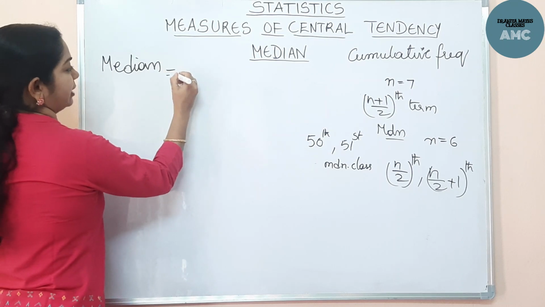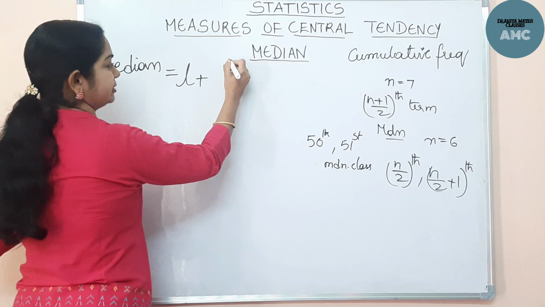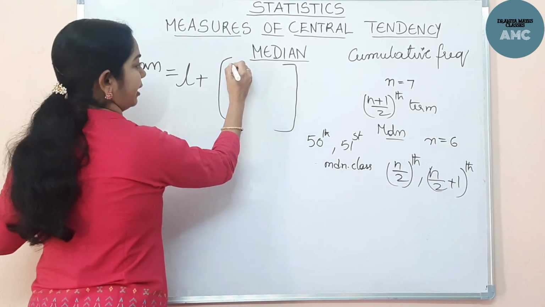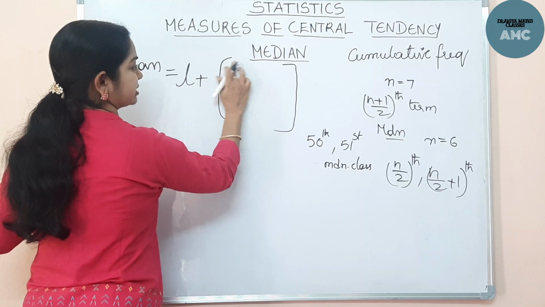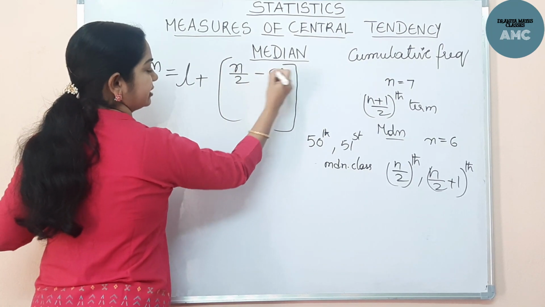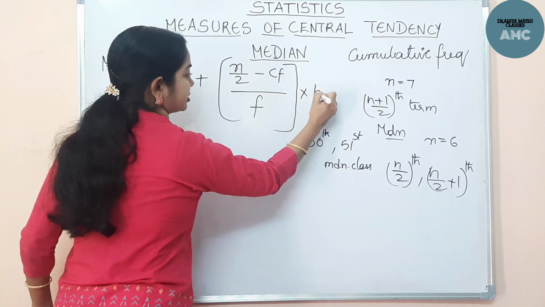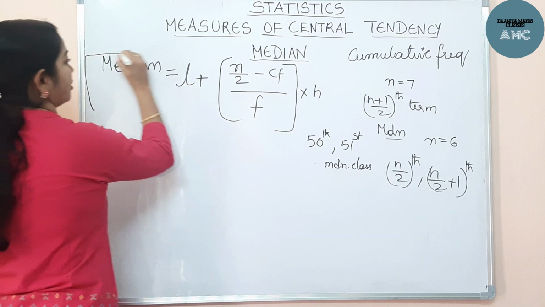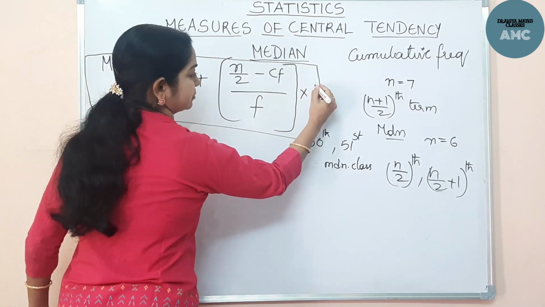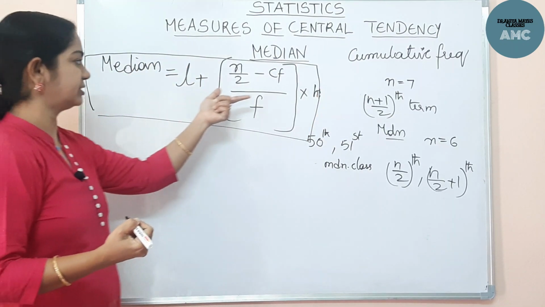Okay, the formula is L, that is the lower boundary, plus n by 2, let's take small n by 2, minus CF, the cumulative frequency, divided by F, into H. So this is the formula of the median, right?